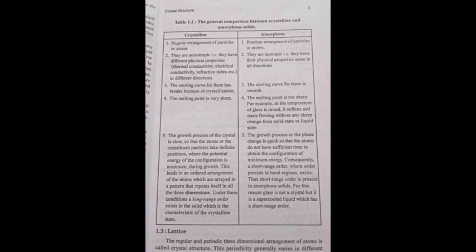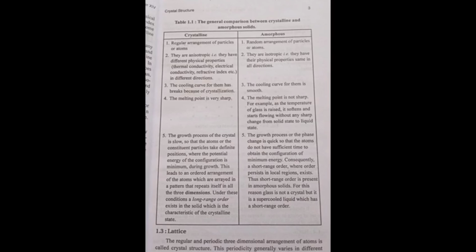Crystalline solids, first point: regular arrangement of particles or atoms. Amorphous solids: random arrangement of particles or atoms. Crystalline solids, second: they are anisotropic, that is, they have different physical properties, thermal conductivity, electrical conductivity, refractive index, etc. in different directions. Amorphous solids are isotropic, that is, they have the same physical properties in all directions. Crystalline solids, third point: the cooling curve has breaks because of crystallization. Amorphous solids: the cooling curve is smooth. Crystalline solids, fourth point: the melting point is very sharp. Amorphous solids, fourth point: the melting point is not sharp.